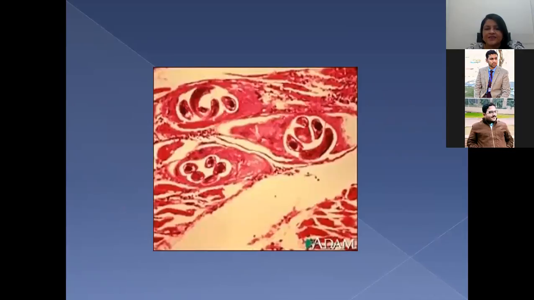If you see this slide, this is the main spiral tissue. This is an important slide as far as your OSPE is concerned, because when you're having OSPE, we can put this type of slide in your OSPE for parasitology. You can see these are the encysted larvae inside the muscle tissue. This is the muscle fiber, striated muscle fiber. This one is also larva. This is also larva. This is larva. This is a biopsy of striated muscle.